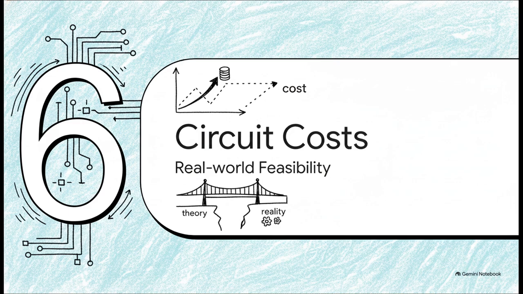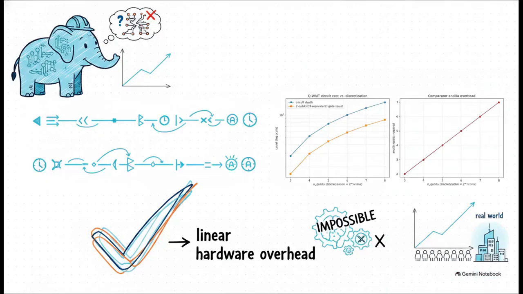Finally, Section 6. Circuit costs and feasibility. We have to address the elephant in the room here. Does this theoretical speedup require quantum hardware that is just totally impossible to build? Well, notice how perfectly straight the lines are for circuit depth, gate count, and ancilla, meaning extra help or qubits, as we increase the resolution of our Q discretization. The fact that these scale in straight lines proves that increasing the resolution only requires linear hardware overhead. We completely avoid an exponential blowup in the Oracle circuit, which is incredibly good news for actually building this in the real world.